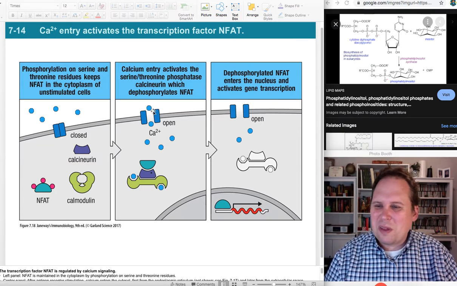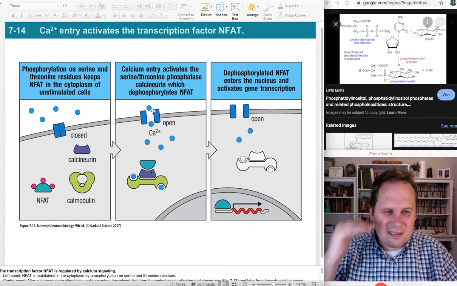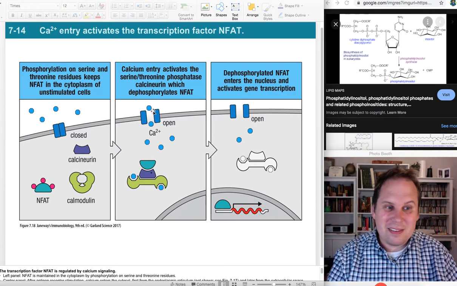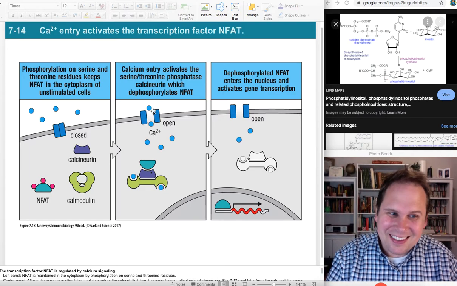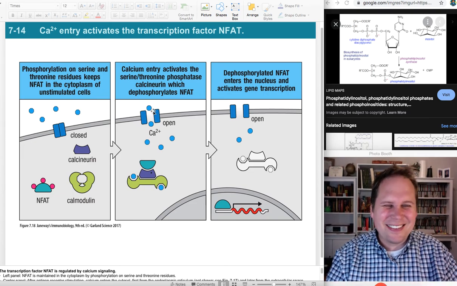So I think we're going to do 2 or 3 more slides, and then we're going to cut this section and move on to the next section, which is more signaling. Yeah, that's what you want, so that's what you get.